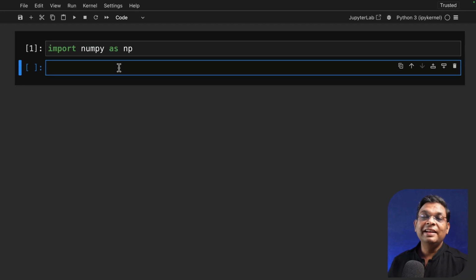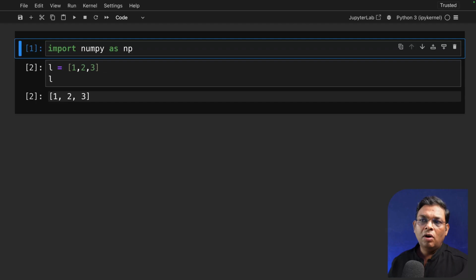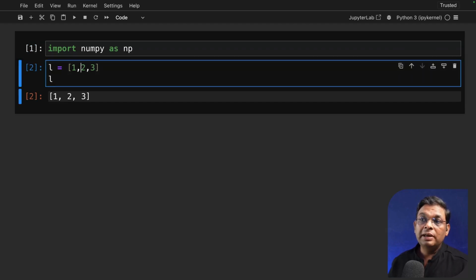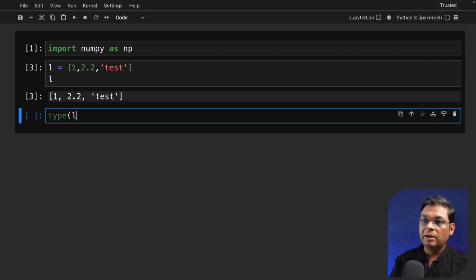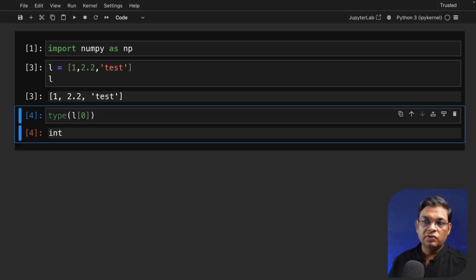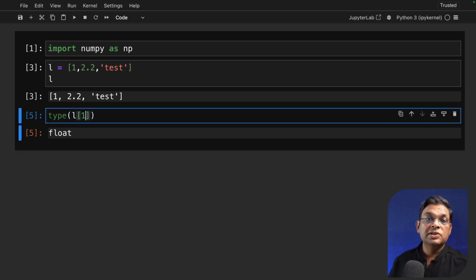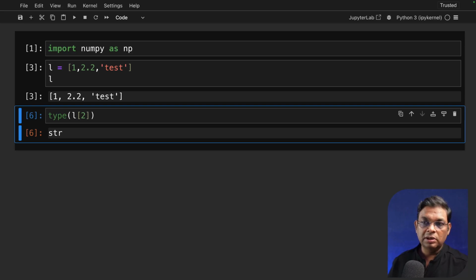Before we start creating arrays, let's revise lists. Here is a list: 1, 2, 3. Okay, fine. I can print this list, or actually I can have multiple types of data. For example, one is a number, this is a float, and let's make the third a string. It can have it. And if I want to check the data type, let's check the data type of each member. The first member is int, the second member is float, and the third member is string. This is possible, but in arrays, it is not possible.